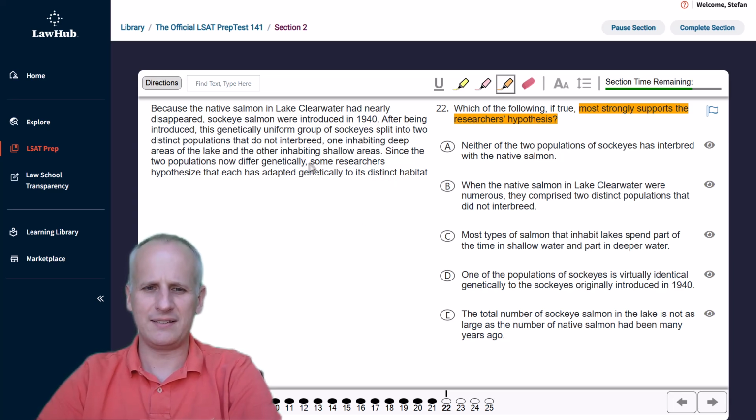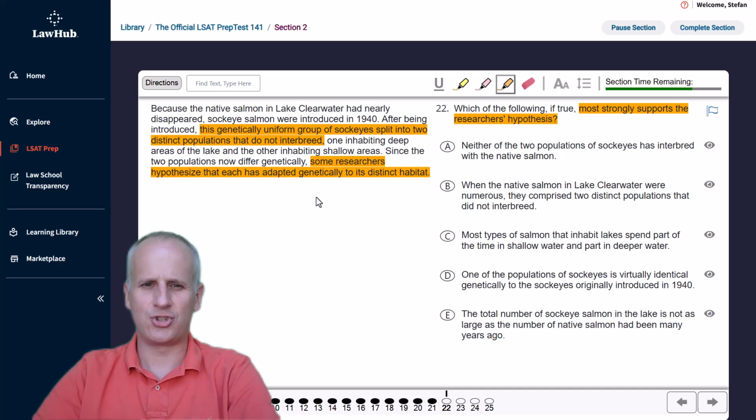So we've got to highlight this conclusion here of the researchers. But I don't know what each is, so I want to probably highlight what the each is for clear reference. And it's probably easiest to identify here that we had this genetically uniform group of sockeyes split into two distinct populations that do not interbreed, and then some researchers hypothesize that each is adapted genetically to its distinct habitat. So we want to show that it was in fact adaptation that led to this change into two distinct populations.